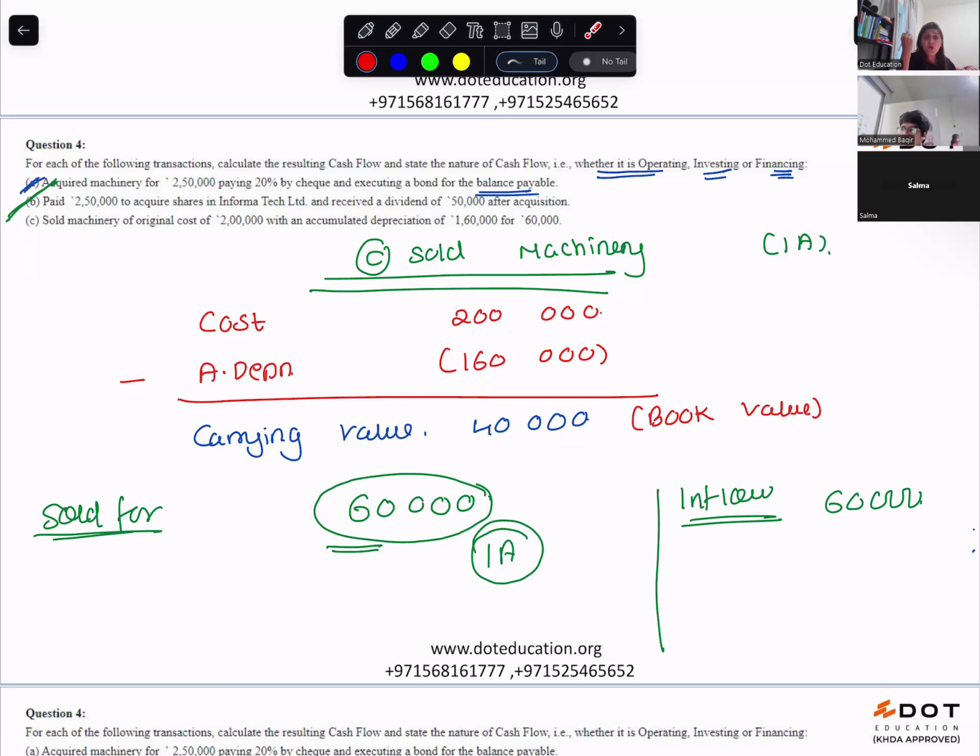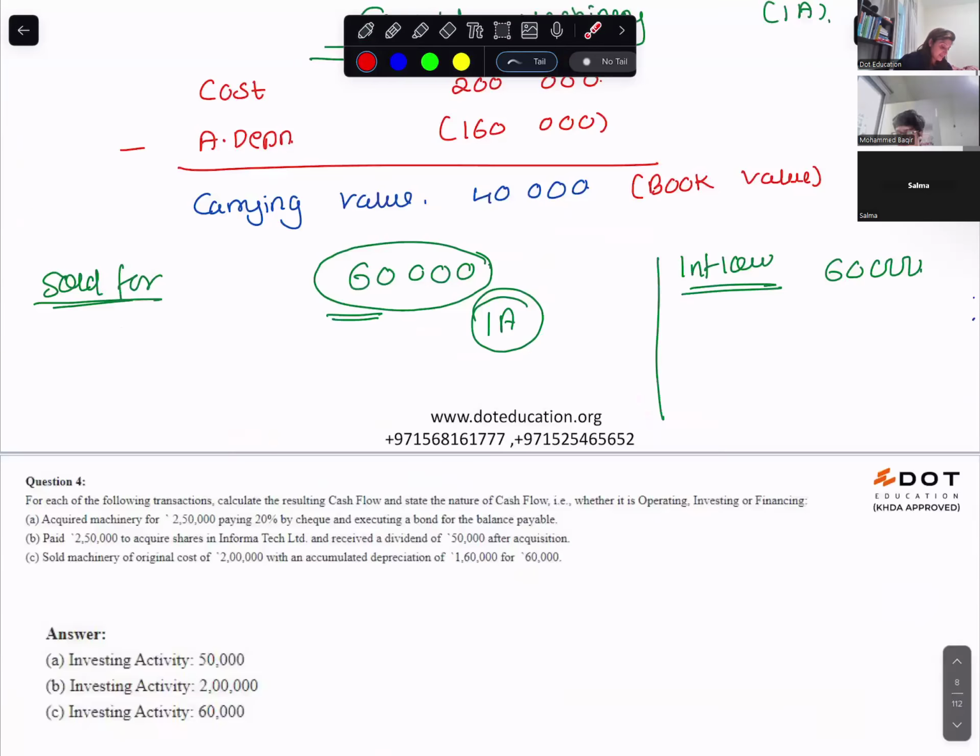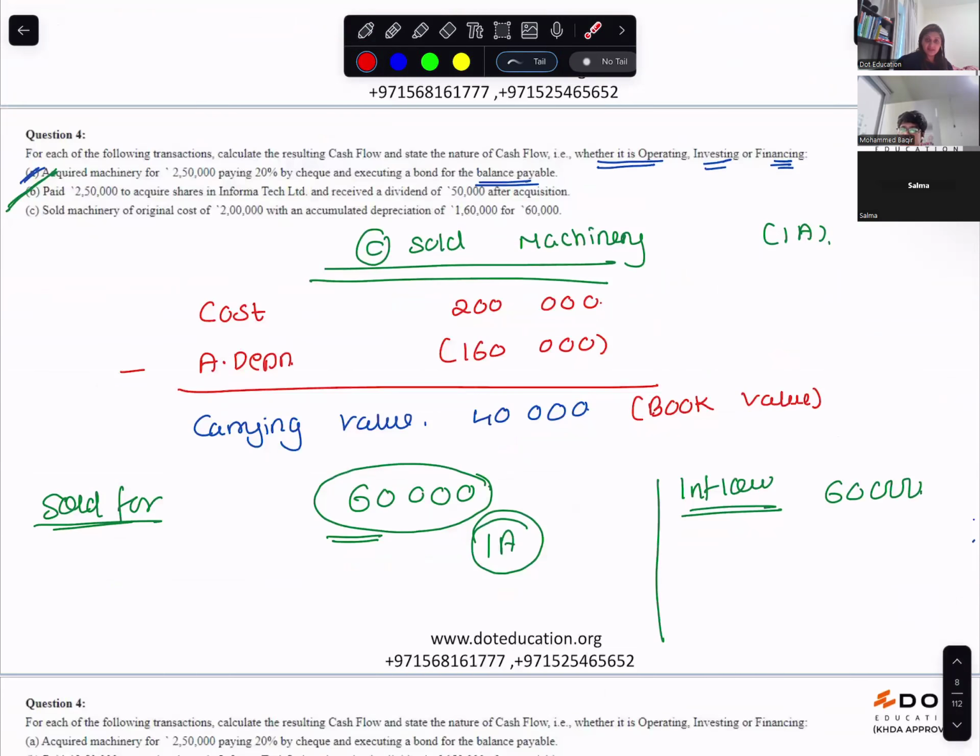You are not arranging funds, you are buying and selling an asset. Financing activity is taking loans, issuing shares, issuing debentures. But this is for a non-financial company. Are you with me? Yes, ma'am. Can you go to the next question, please?